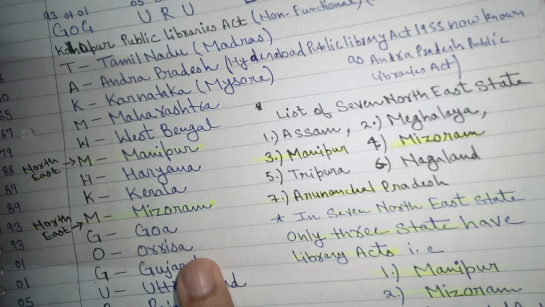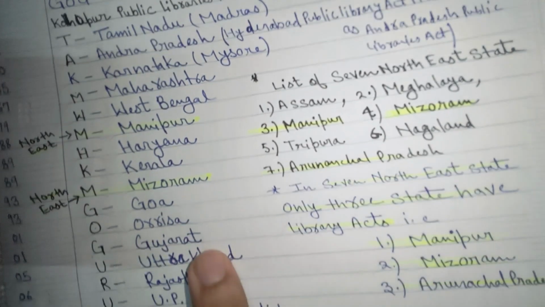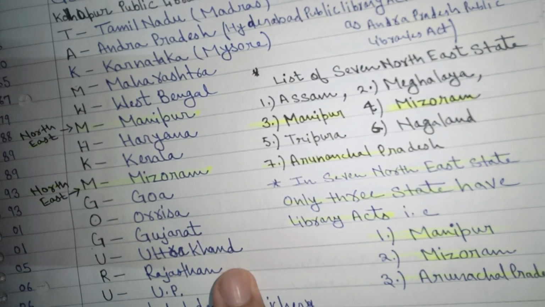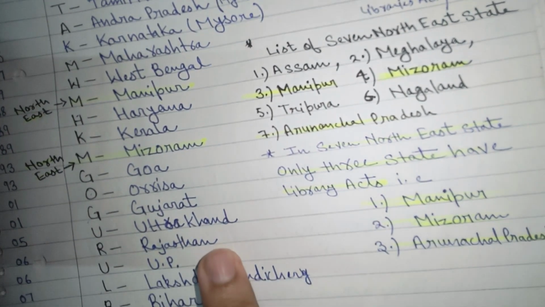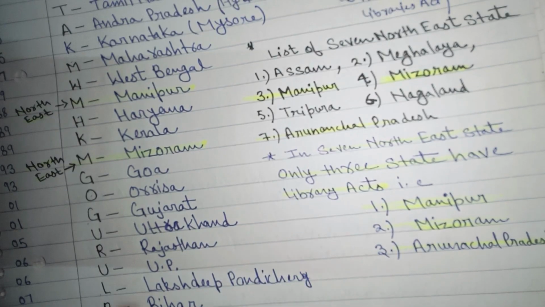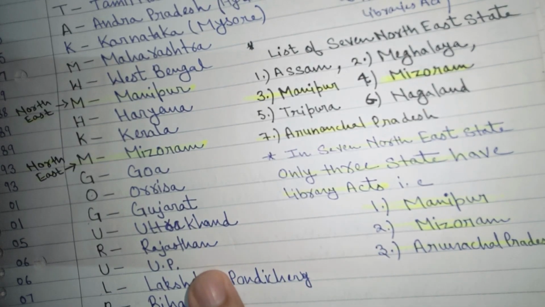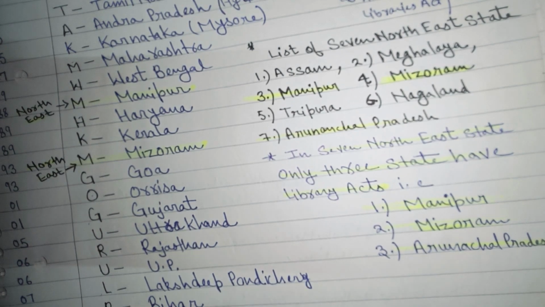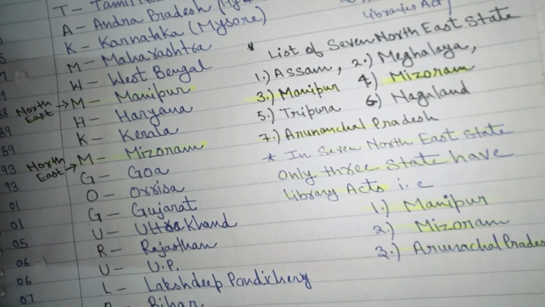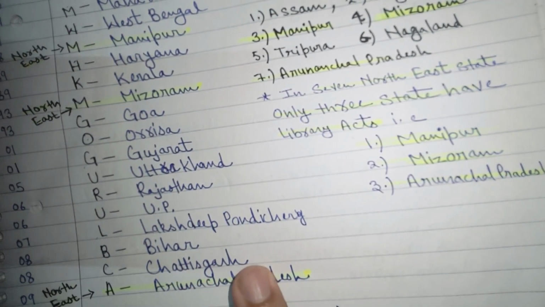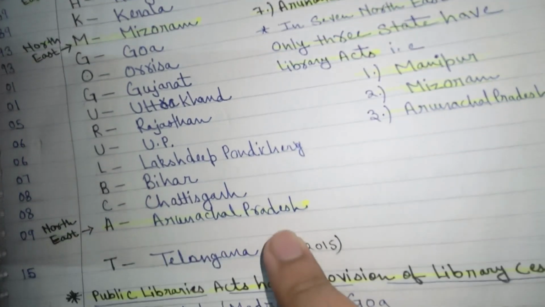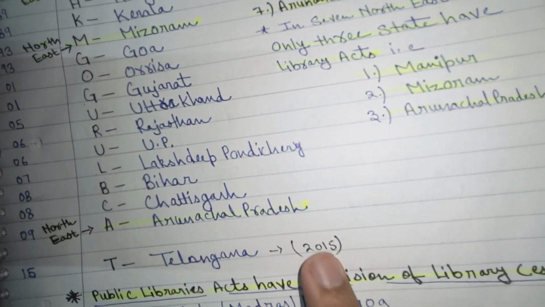O for Odisha, enacted in 2001. G for Gujarat, enacted in 2001. U for Uttarakhand, enacted in 2005. R for Rajasthan, enacted in 2006. U for Uttar Pradesh, enacted in 2006. L for Lakshadweep, Pondicherry, enacted in 2007. B for Bihar, enacted in 2008. C for Chhattisgarh, enacted in 2008. A for Arunachal Pradesh, enacted in 2009. The last one is T for Telangana, enacted in 2015.